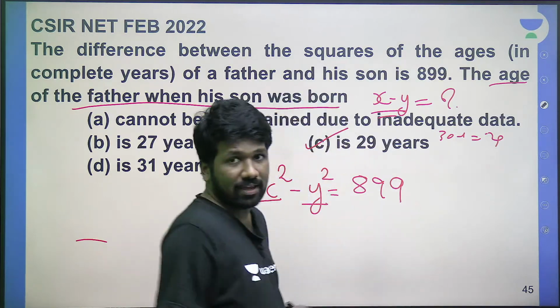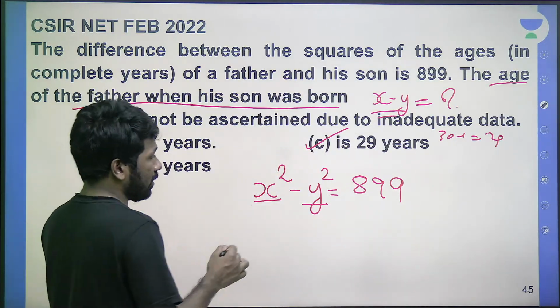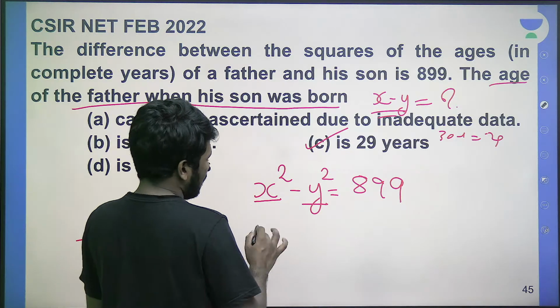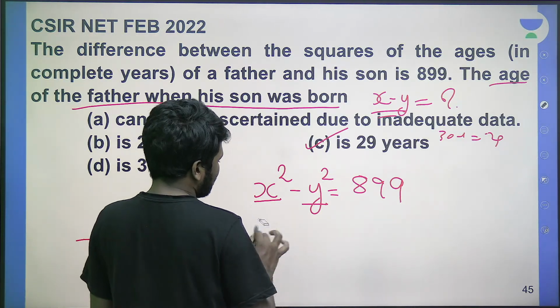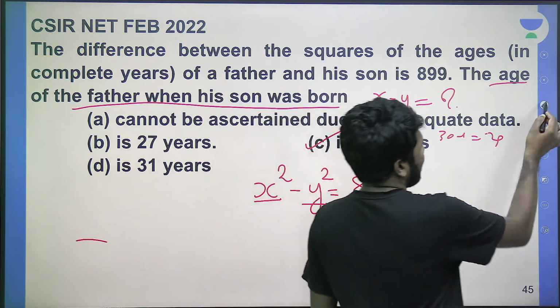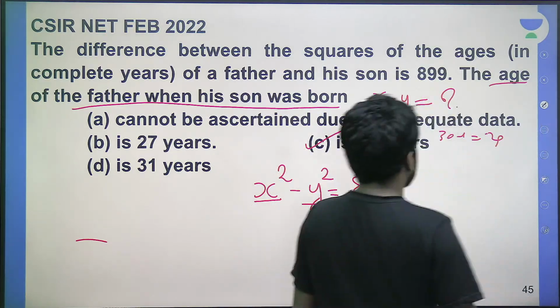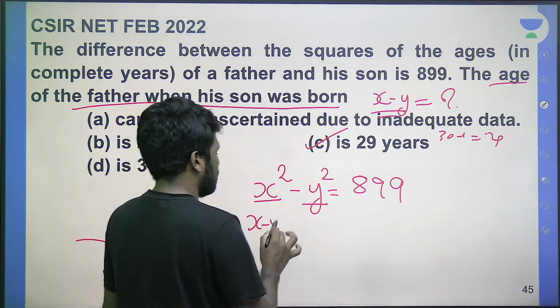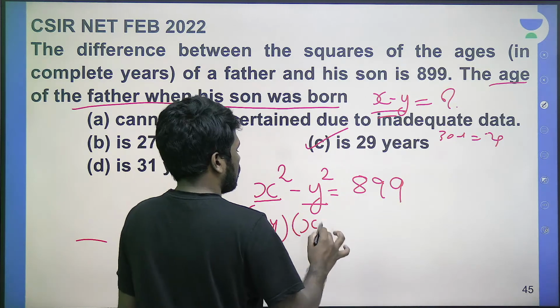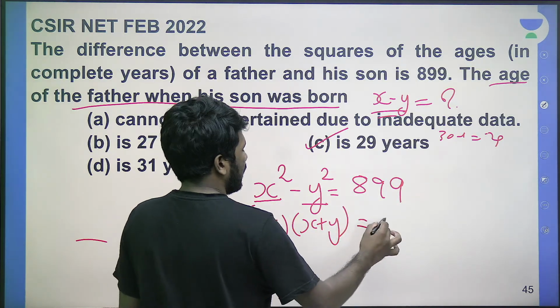हमें x minus y का value चाहिए ना, x minus y का value चाहिए. x square minus y square 899 है, ये पता है. x square minus y square क्या है? x minus y into x plus y है ना. a square minus b square is a minus b into a plus b. So this is x minus y into x plus y. That is equal to 899.